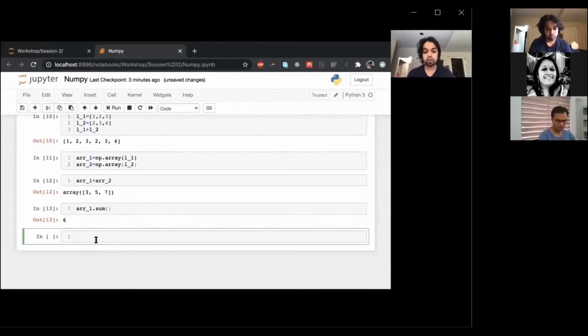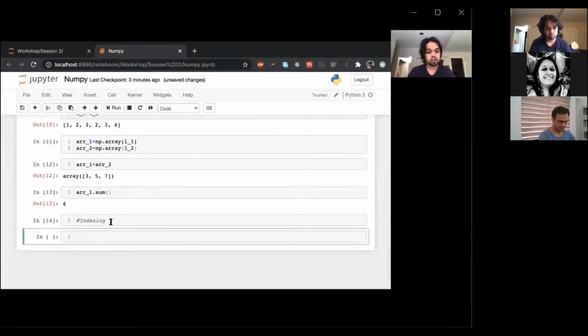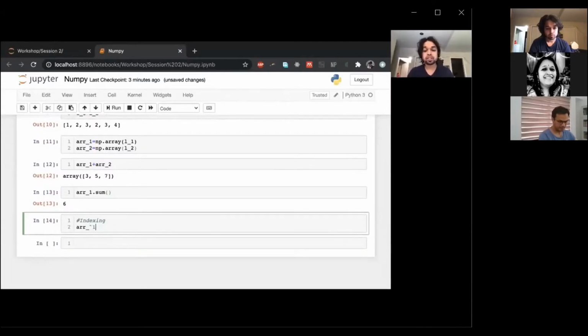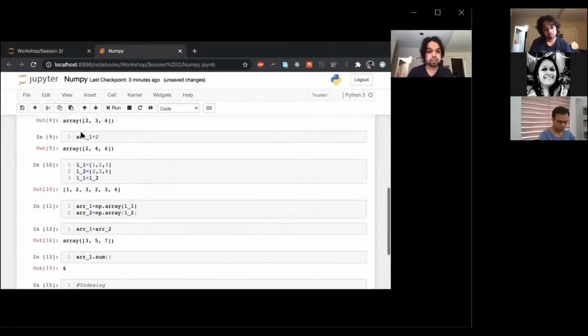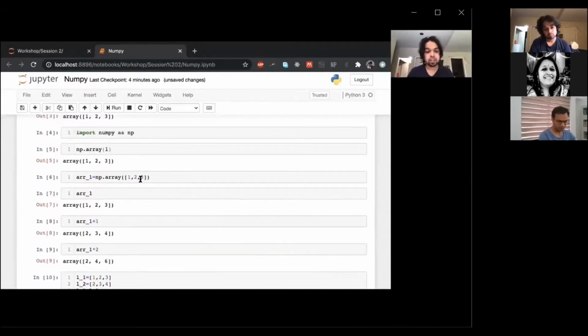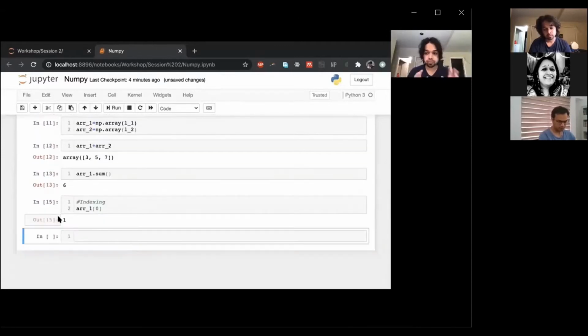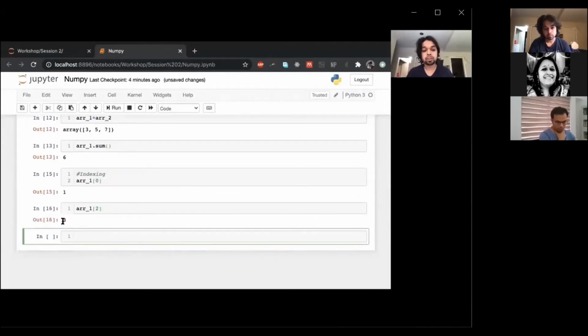Another thing that's important for you to know is indexing. If this is my array and I want to see only the first element, I would enter 0, because indexing starts with 0. So that would be 1. Array1's first element is 1. If I do array1 of 2, it will be the third element, which is 3. Exactly what we expected, exactly what we want.